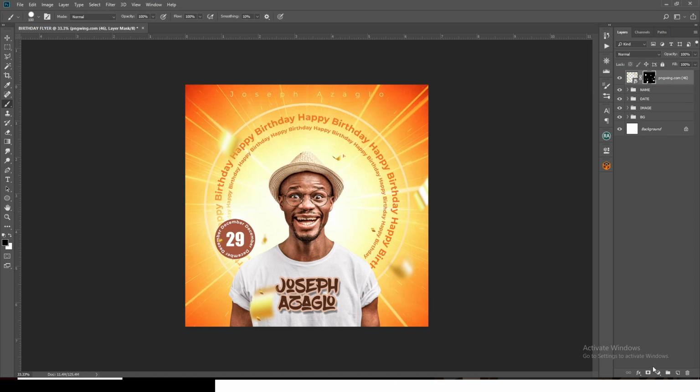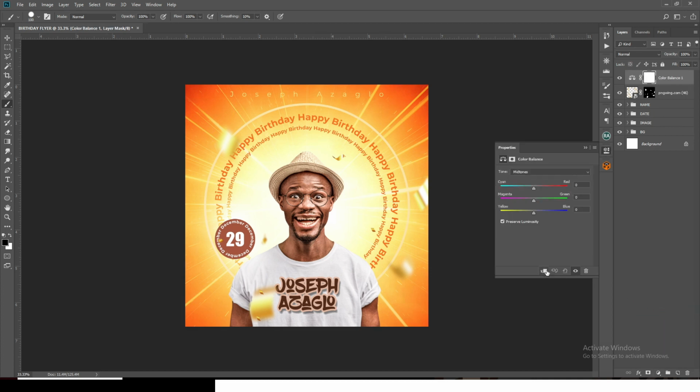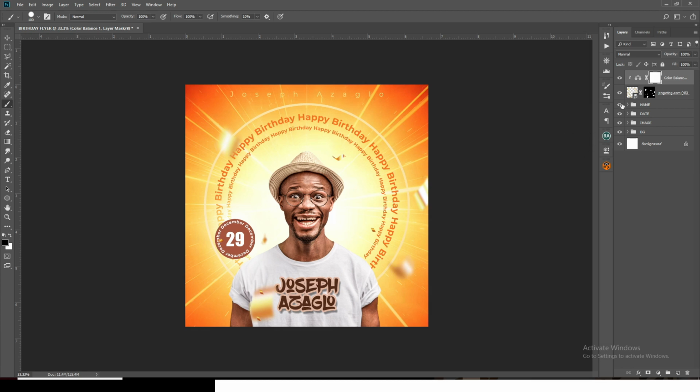And so we want to give it some color, a little bit of color correction. Let's click on color balance, and then I want us to clip it to it. Once we do that, I want us to go set here to mid-tones, and then set the red to 30, that is 30, and then set this one to -10 will do. Okay, and then let's set this to 53. Okay, so let's just hide it for now. Now you can see it just changes the color a little bit, makes it more yellowish.